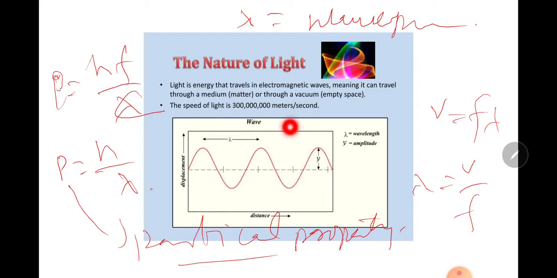So according to this equation, a particle can behave like a wave. A particle has a wavelength and a wave has particle properties. It depends on the situation which property dominates.